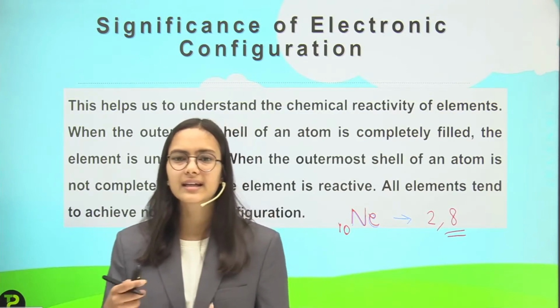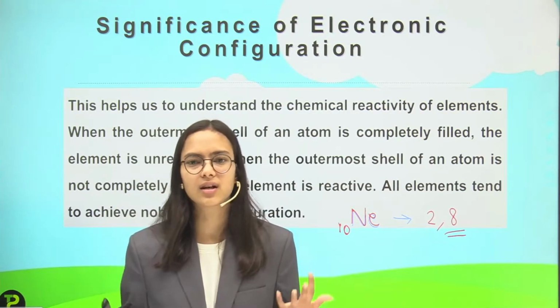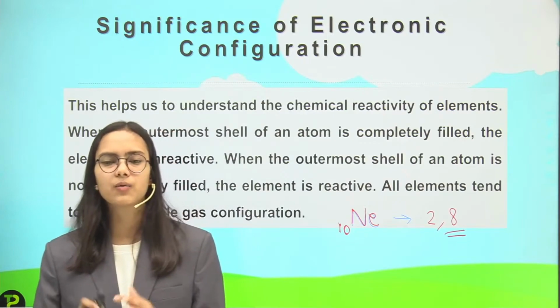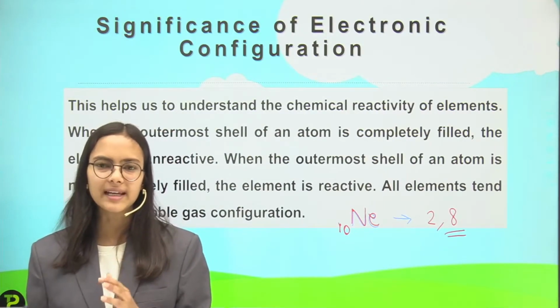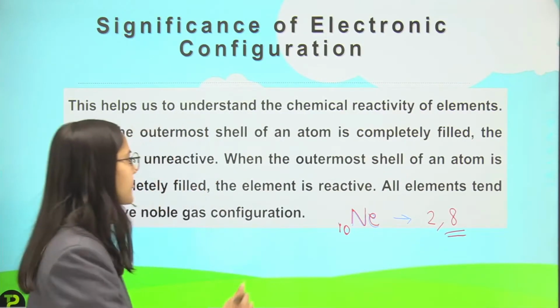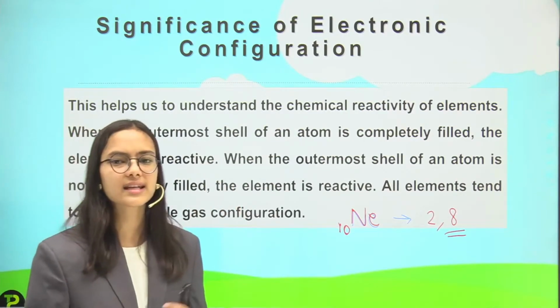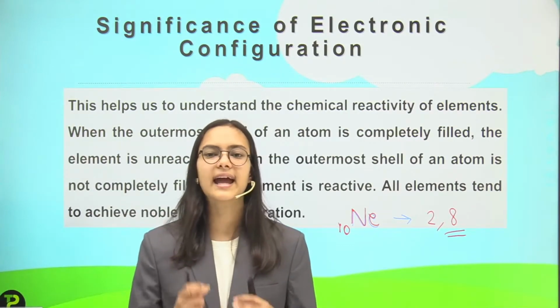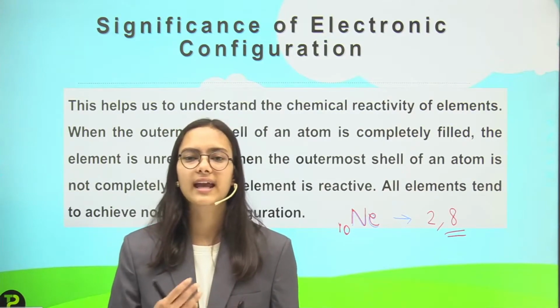We know that chemical substances react with each other, but any substance with a complete outermost shell will not react. So electronic configuration is needed to discuss the chemical reactivity of substances.